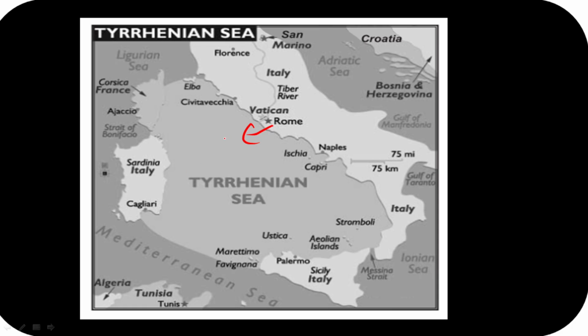west. If we look here, okay guys, it is bordered in the west by Corsica as well as Sardinia. You can look at this one, guys. So Corsica, France, this is Sardinia, Italy. Please remember this. And in the north, guys, you will see the island of the isle of Elba over here, where Napoleon had fled after the famous Battle of Waterloo that was around 1815, guys. Okay, so please remember this.